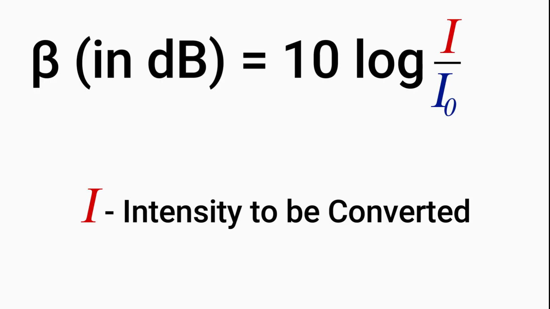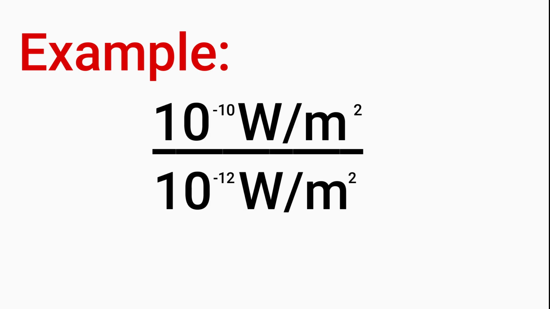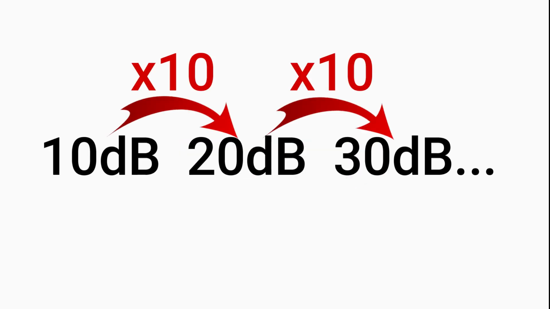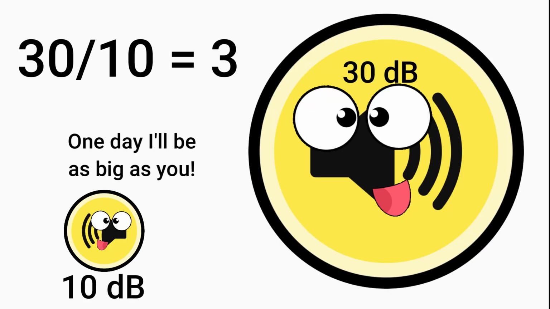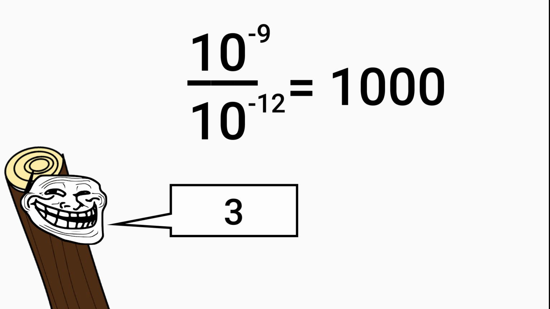In this equation, I is the intensity to be converted, whereas I0 is the reference intensity, 10 to the power of negative 12 watts per meter squared, which is the softest human ears can hear. For example, an intensity of 10 to the power of negative 10 watts per meter squared will equal 20 decibels. But do keep in mind that the intensity is increased by a factor of 10 every 10 decibels. So 30 decibels isn't just 3 times as powerful as 10 decibels, but 100. So make sure not to let the log fool you.